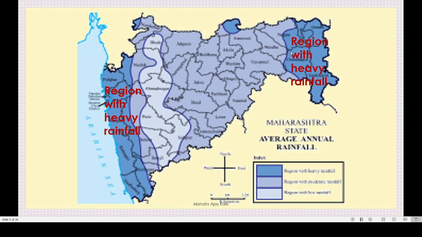And this light blue means region with moderate rainfall. Here it receives the moderate or medium rainfall. And this very light color shows that region with low rainfall, very less rainfall.